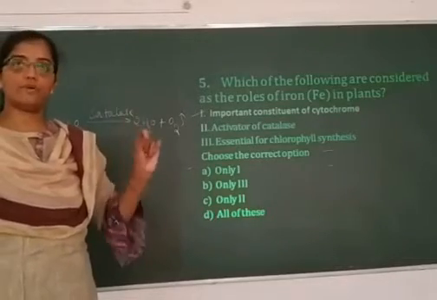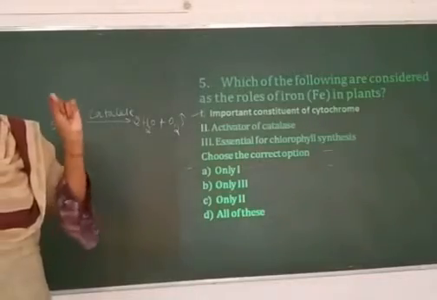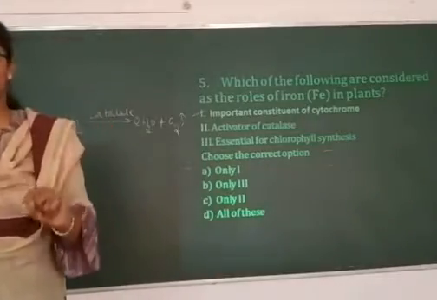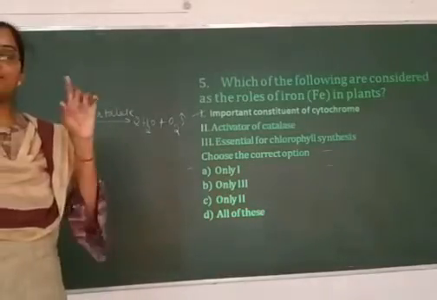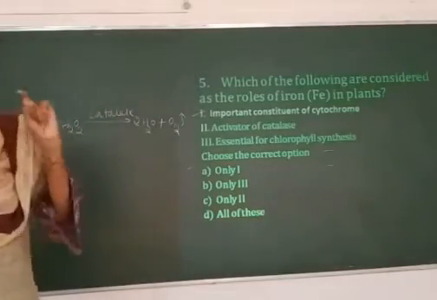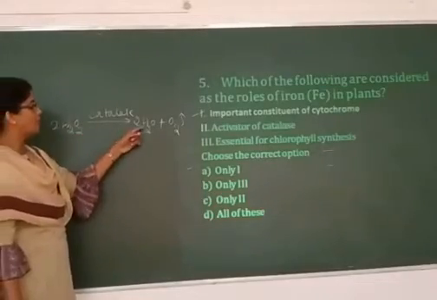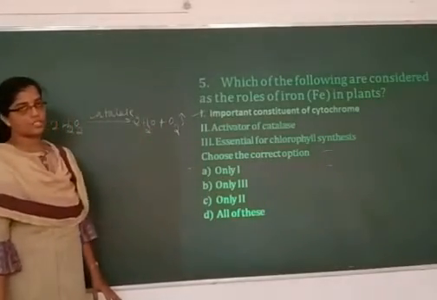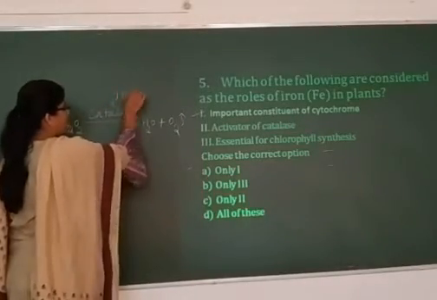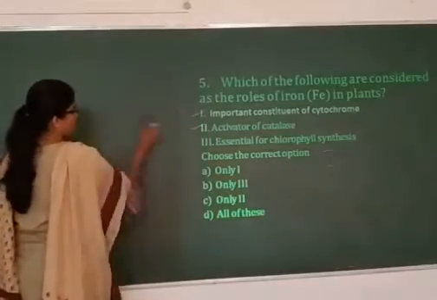Which is the site of production? The peroxisomes are the site of production of hydrogen peroxide. The same peroxisomes also produce the catalase enzyme. And accumulation of hydrogen peroxide is toxic to the cells. So the catalase enzyme is produced. Catalase enzyme breaks down hydrogen peroxide into water with the release of oxygen. So for its functioning, the catalase enzyme always requires the presence of iron. So this is also a true statement.